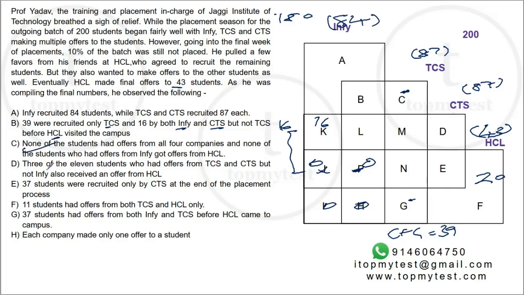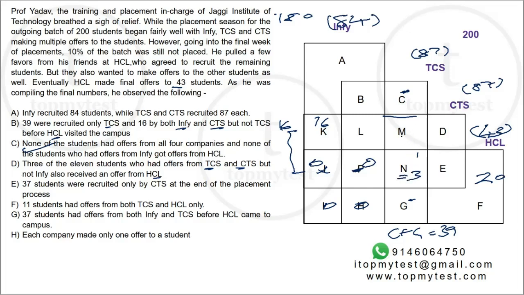Part D, 3 of the 11 students who had offers from TCS and CTS, but not Infi, got an offer from HCL. So they had offers from TCS, CTS, but not Infi. So M and N, this total was 11, out of which 3 got a job from HCL also. So N will be 3.